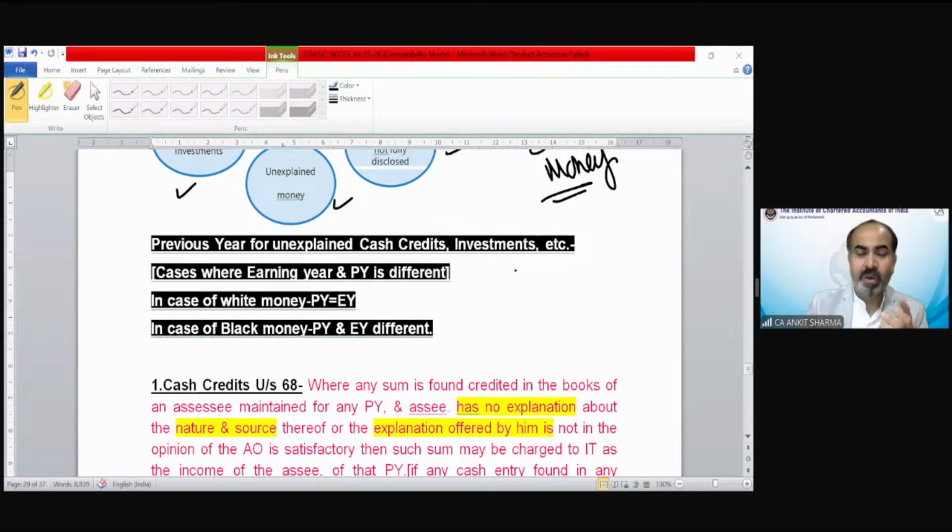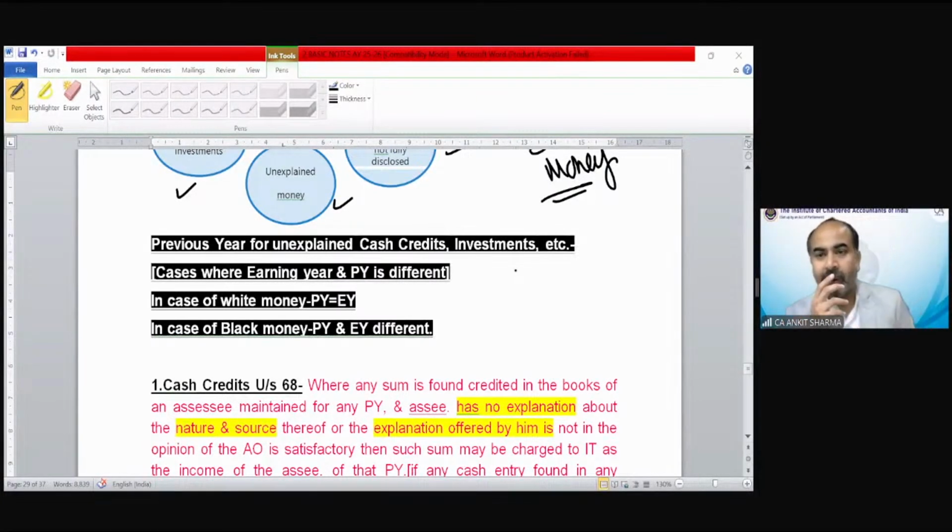I've told you there would be no assessment here. The collection process, the recovery procedure in case of black money is different. There is no normal assessment concept applicable here. What is money laundering? That black money, white money is a money laundering concept.